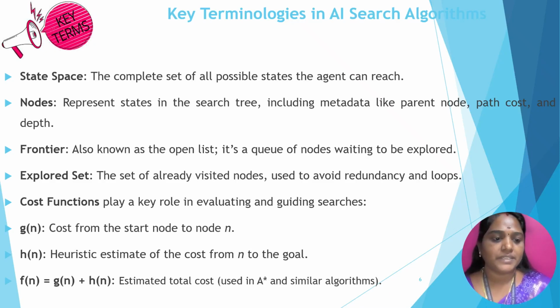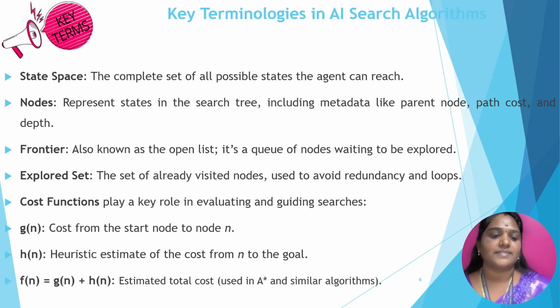Then another element is the frontier. It is also known as the open list. It is mainly the queue of nodes waiting to be explored. That is called the frontier. Then explored set. What do you mean by explored set? The set of already visited nodes, which is mainly used to avoid redundancy.